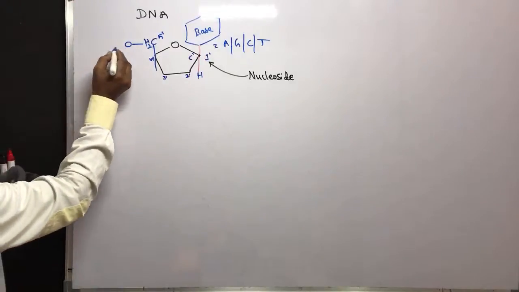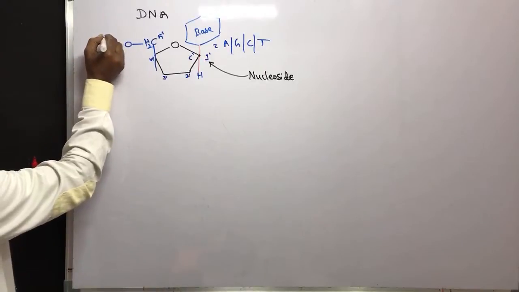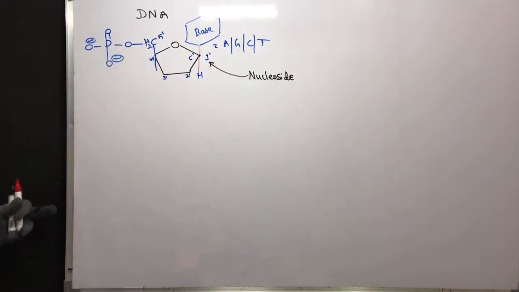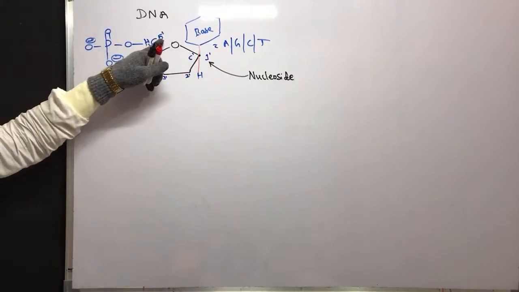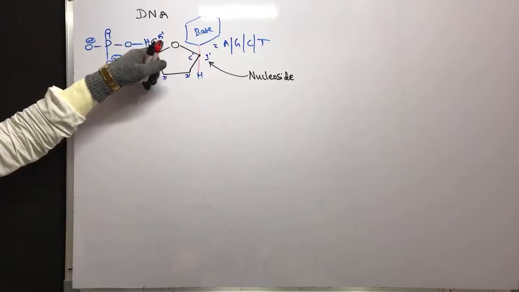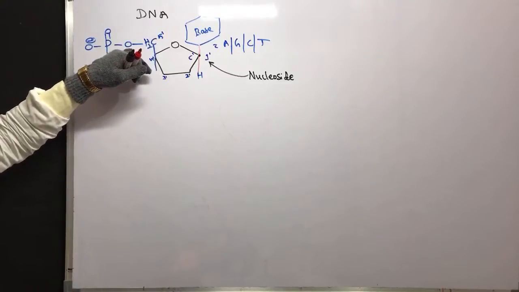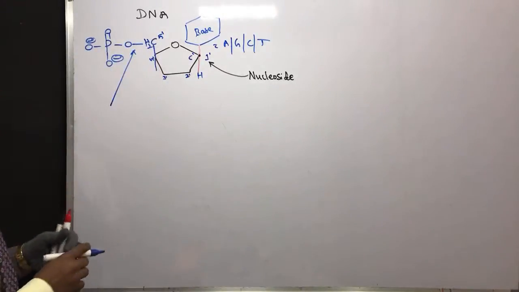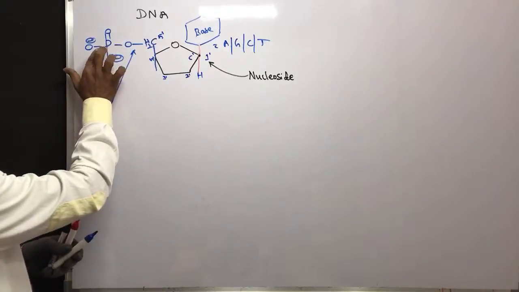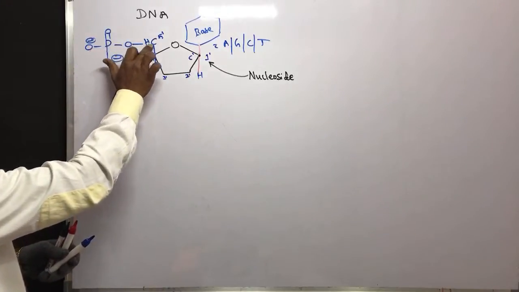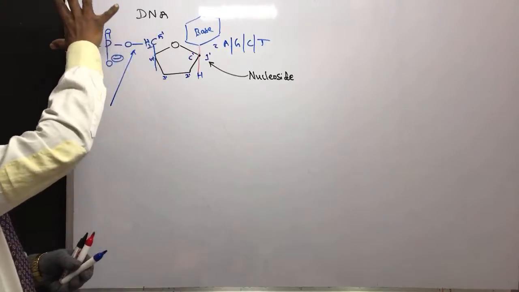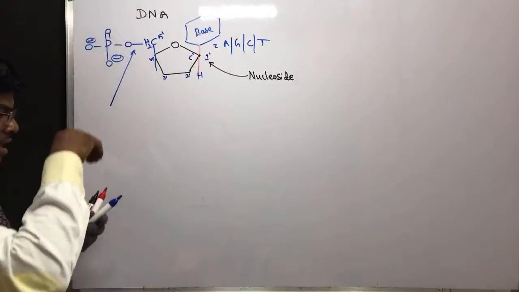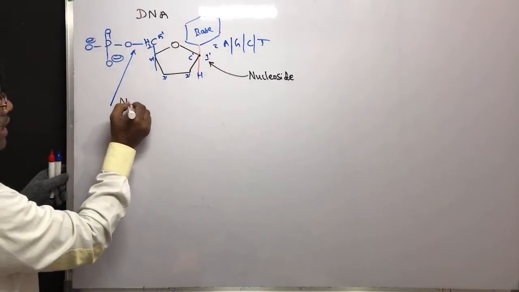Yes, students. What else? This is the nucleoside. Then this is linked to phosphoric acid, a phosphate ester. So the C5 of the carbohydrate, the carbon linked with the phosphate ester, this bond is known as, when it is NH in proteins we name it peptide, now it is nucleotide.